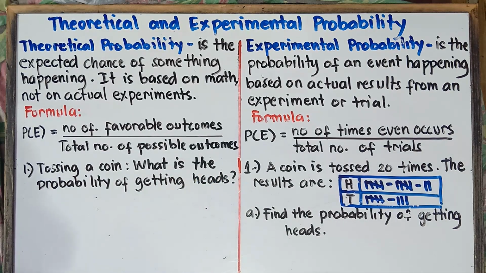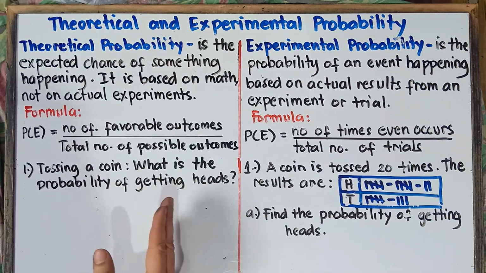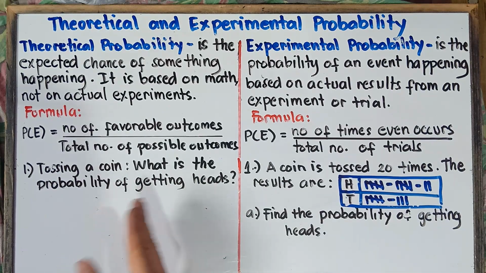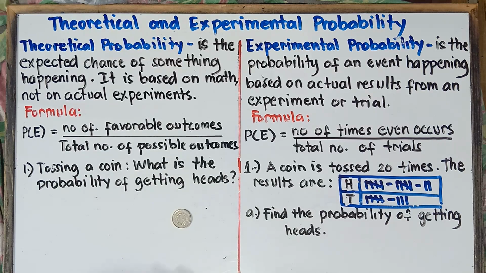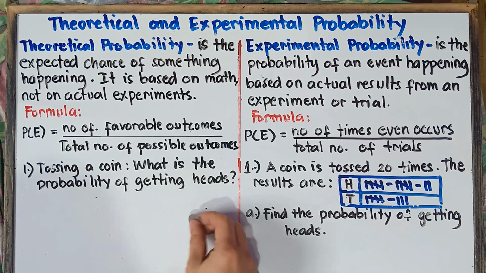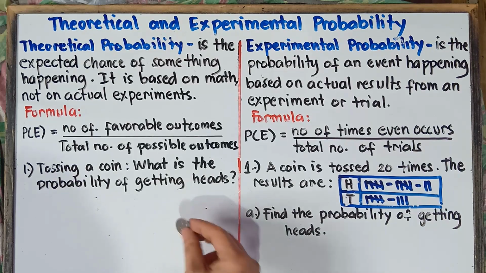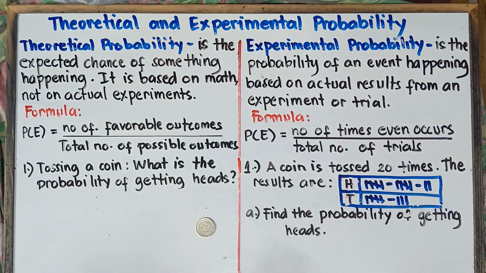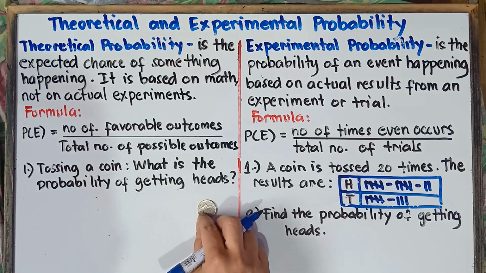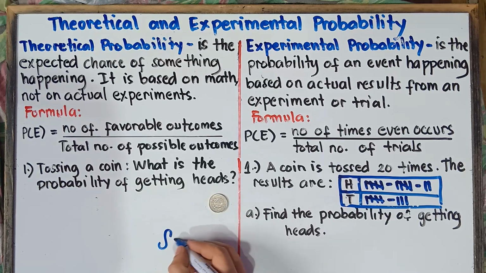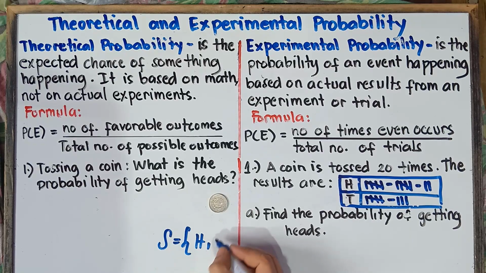Example number 1, class. Tossing a coin. What is the probability of getting heads? Now, when you toss a coin, class, I have a coin right here. When you toss this coin, the possible outcomes, class, it could be tail or it could be head. There's no other outcomes, class, when you toss a coin. Therefore, the sample space could be head or it could be tail.